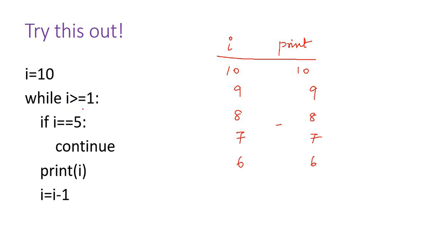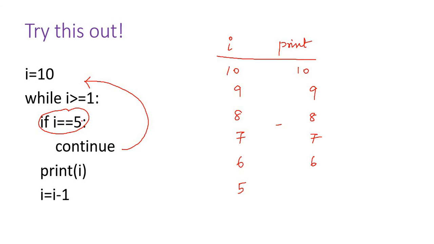Then what happens when i is equal to 6? It comes, i is decremented to 5. When i is 5, this condition is satisfied, so it comes out. Because i is decremented here only, it won't print 5.